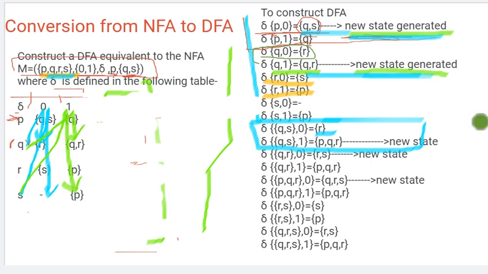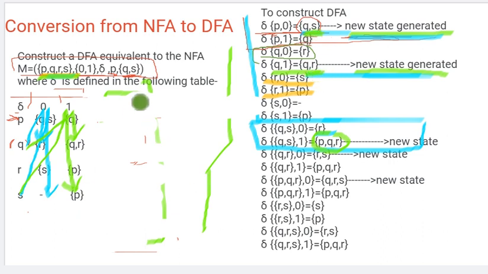Okay, so PQR is not given in this set. We have individual P, individual Q, individual R, individual S, but together PQR is not there. So PQR is a new state. Why? Because P, Q, R, S individually, and together QS and QR are there right now.